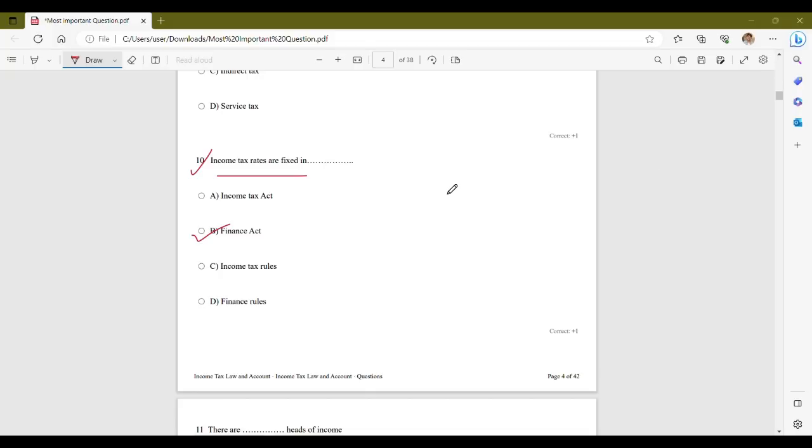The Finance Act determines the income tax rates, tax slabs, exemptions, deductions, and other tax-related provisions for a particular financial year. Therefore, any changes in income tax rates are typically announced and implemented through the Finance Act passed by the Parliament. Therefore, income tax rates are fixed in the Finance Act.